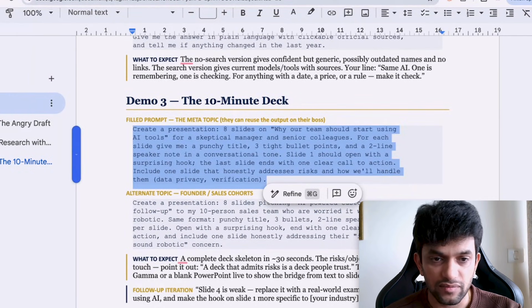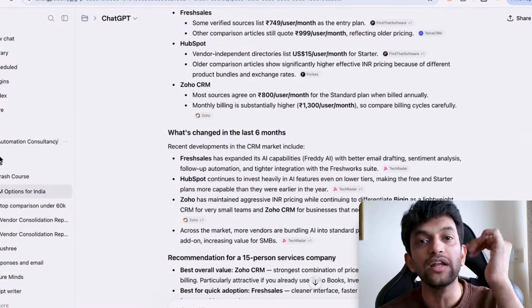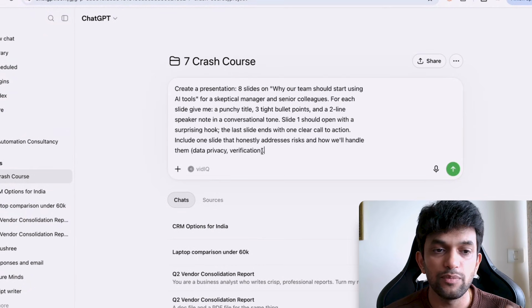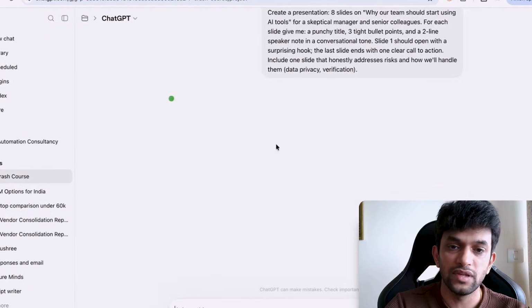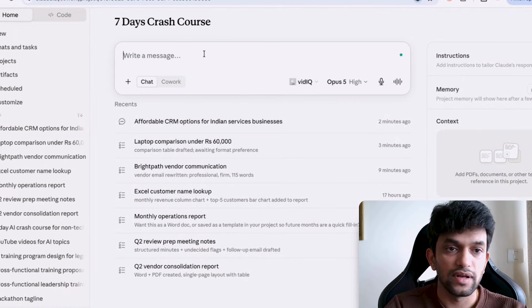And see, guys, if I copy paste this prompt, it will directly do the research and everything for me in one go. I don't have to research also. Again, let me put it both in ChatGPT, so we can see the difference in the output, and Claude as well.